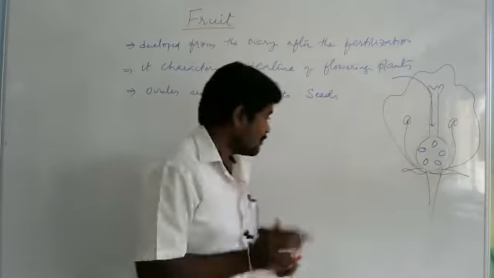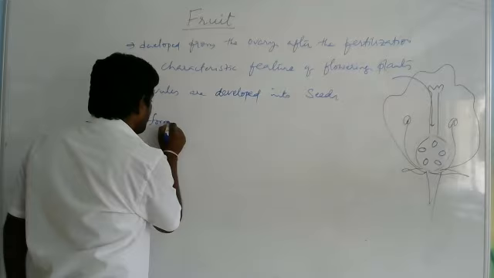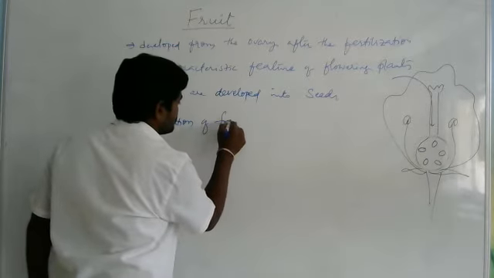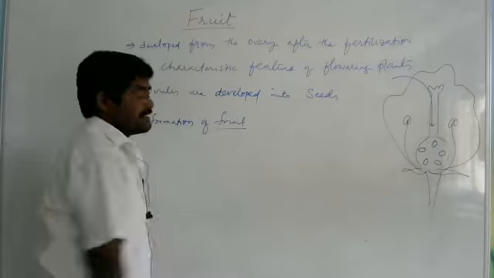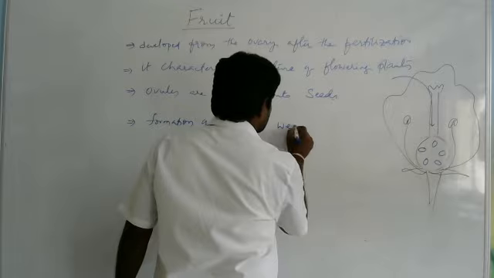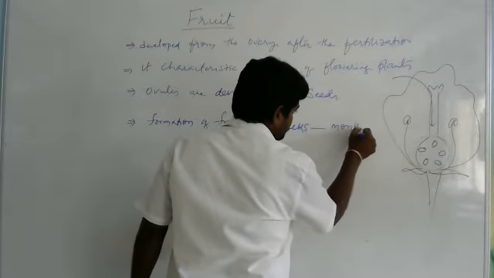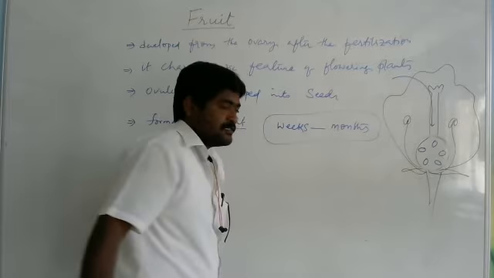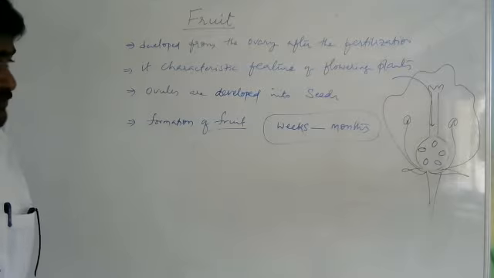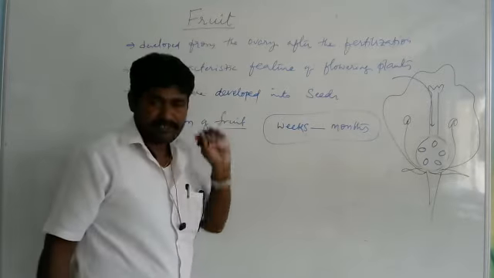Now you see here, the formation of fruit will take some time, that is some weeks to months. How much time will it take? Few weeks to few months for the formation of the fruit from the ovary.